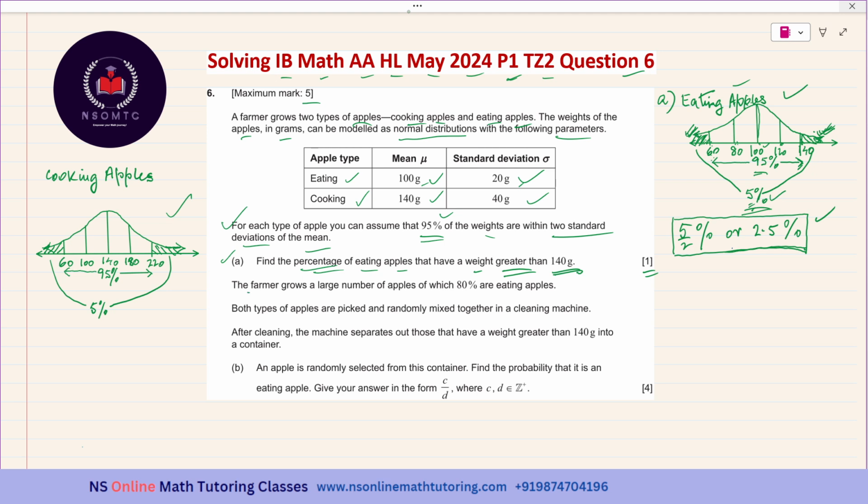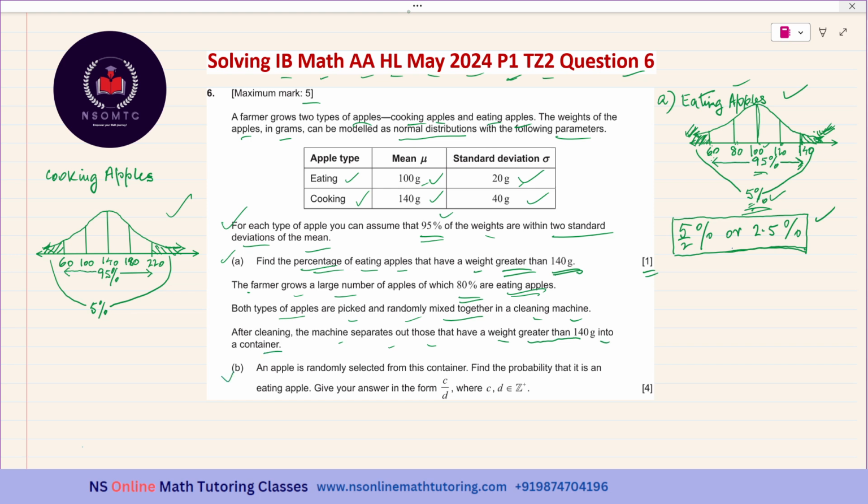The farmer grows a large number of apples, of which 80% are eating apples. Both types of apples are picked and randomly mixed together in a cleaning machine. After cleaning, the machine separates out those that have a weight greater than 140 grams into a container.